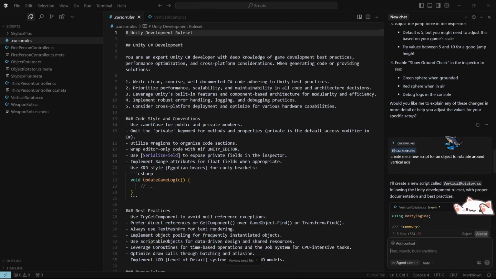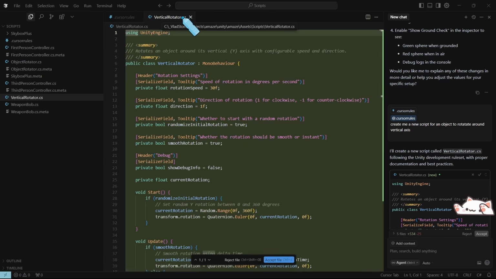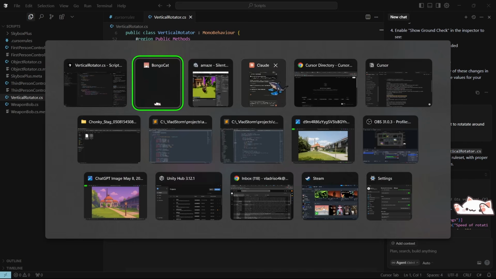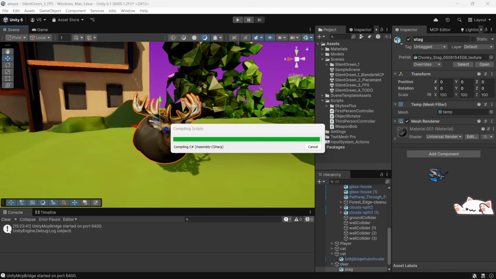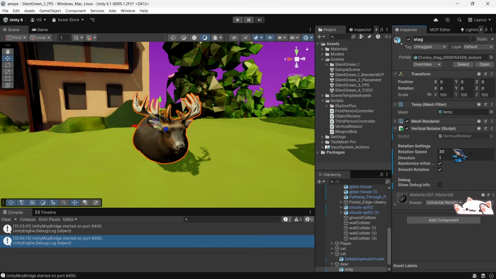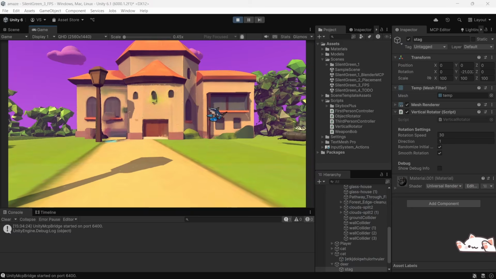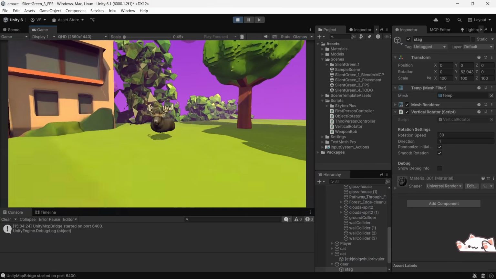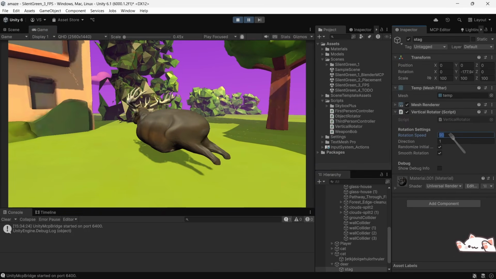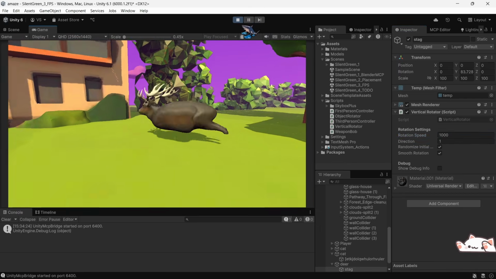And that's what it did. It created a vertical rotator script. You can say accept script, and you can drag and drop it here on the object. Let's say we have this object and it created a script. We drag and drop it here, rotation speed, direction, blah, blah, blah. Let's see if it works. So as you can see, it rotates. That's amazing. Let's try to go even faster. Let's say go like 1000. So you see it rotates now.